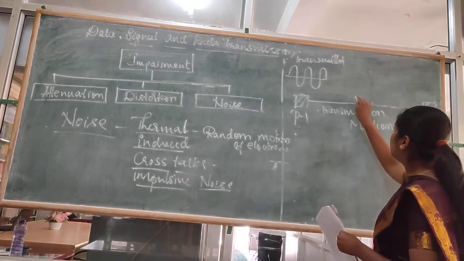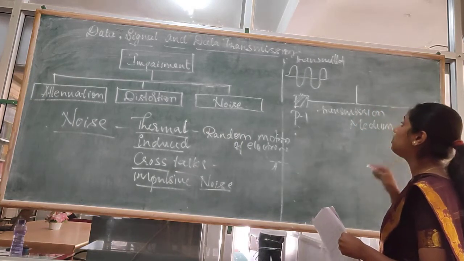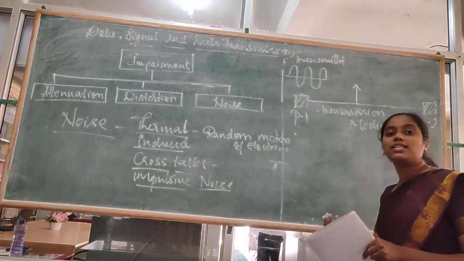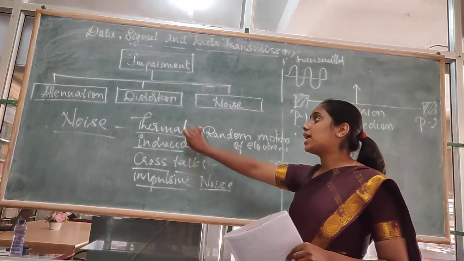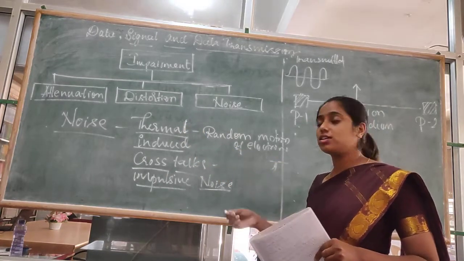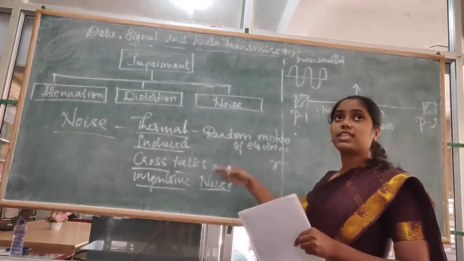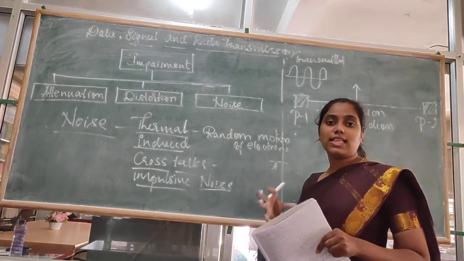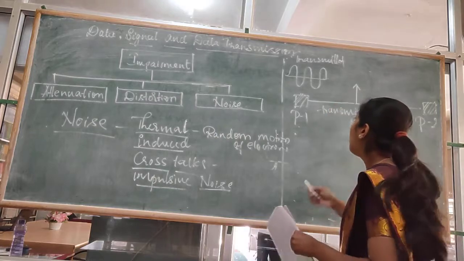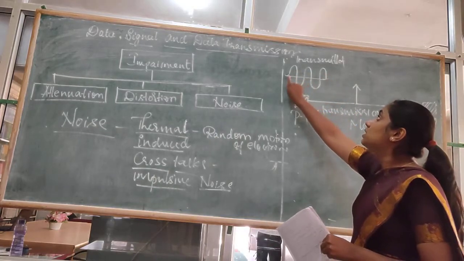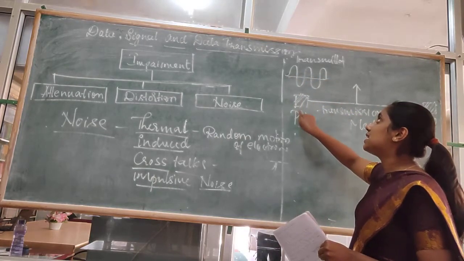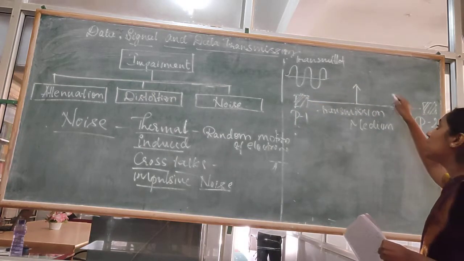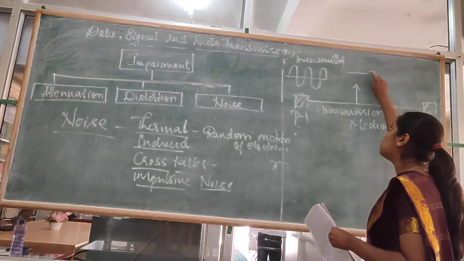And in the middle of this transmission medium, what will happen? There will be different types of noises. Which are the types of noises? As I told you, thermal noise, induced noise, crosstalks, or impulsive noise. These are the different types of noises which we can see in the transmission medium. The signal which is sent by the sender, when it passes through the transmission medium, will face some noises.